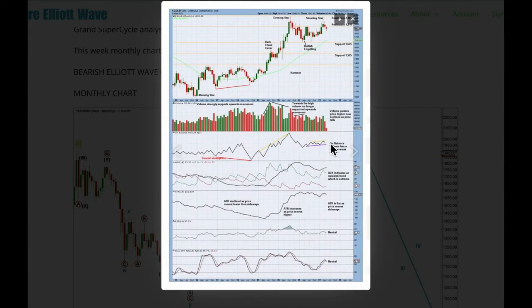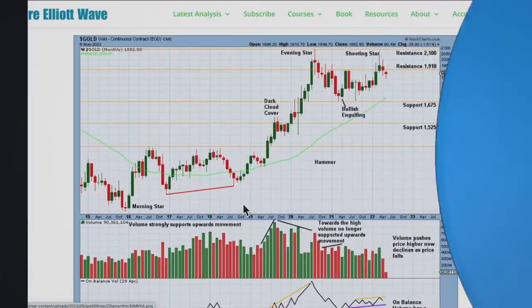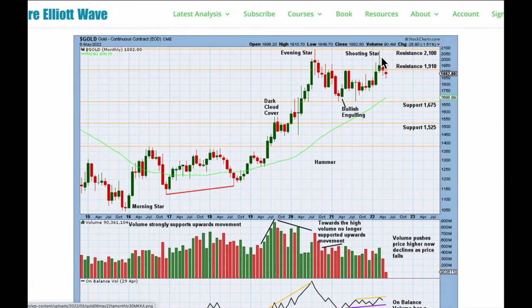Okay, classic analysis. Now we're going to look at monthly charts as well this week. At the monthly chart level, it looks like there may be a double top formed, and here we have an evening star candlestick pattern in these 3 monthly candlesticks, and here now we have a shooting star candlestick pattern, 2 bearish candlestick patterns and a possible double top. This is bearish and supports a bearish Elliott wave count. Resistance is holding at 2100.